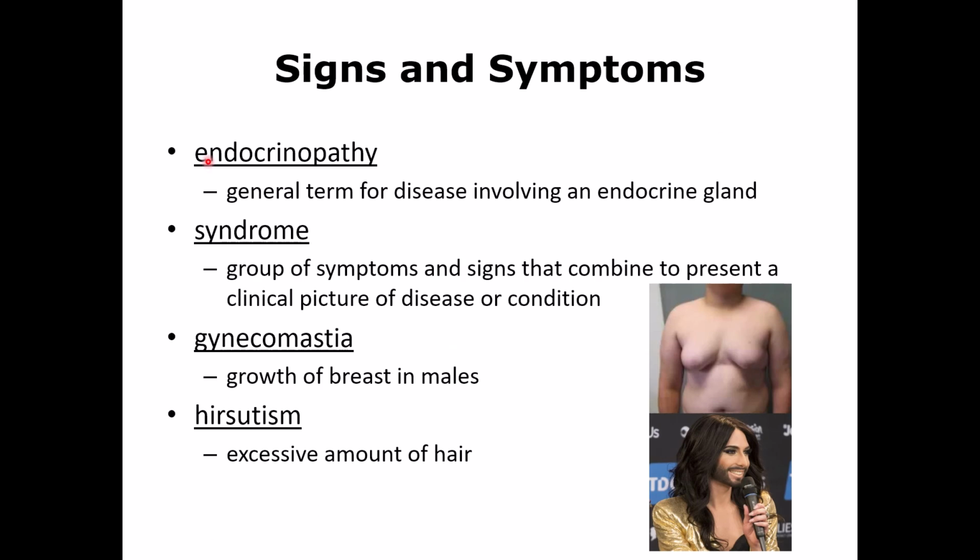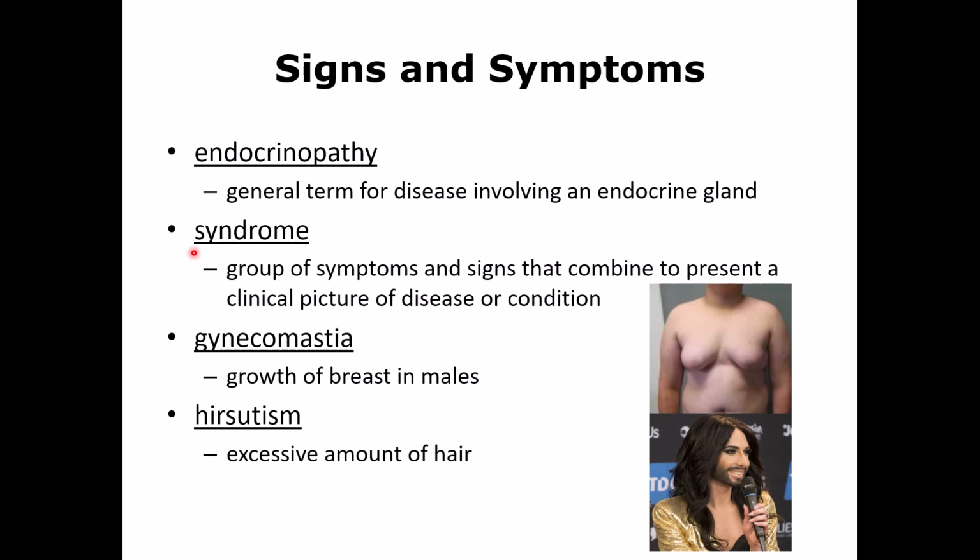Some signs and symptoms. One is called endocrinopathy. Pathy is a very general term, meaning just an abnormality or a disease. It does not give you any specific reason why the person has the disease. It just might give you some ideas. For example, there is an abnormality in the glucose, or growth and development, or reproduction. Then you can say this person may have endocrinopathy.